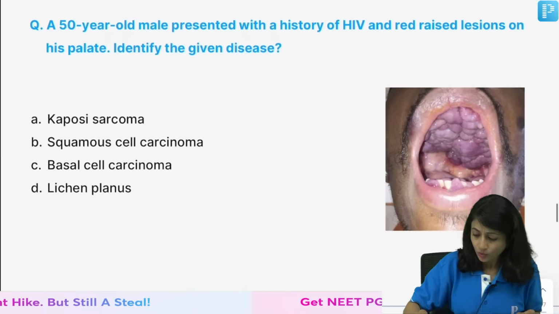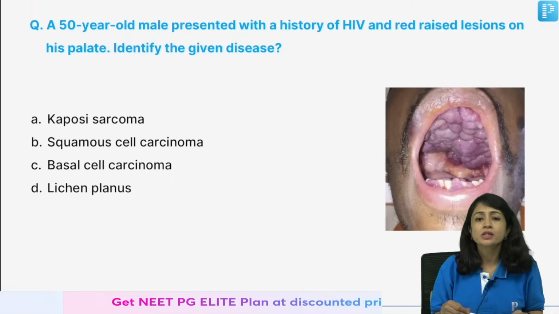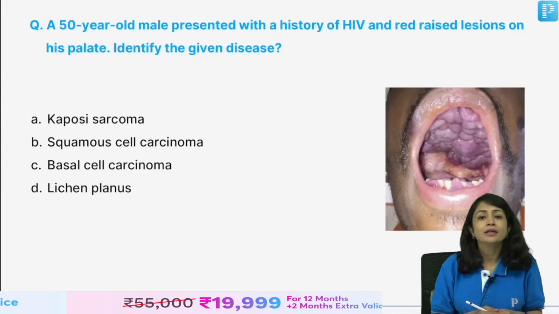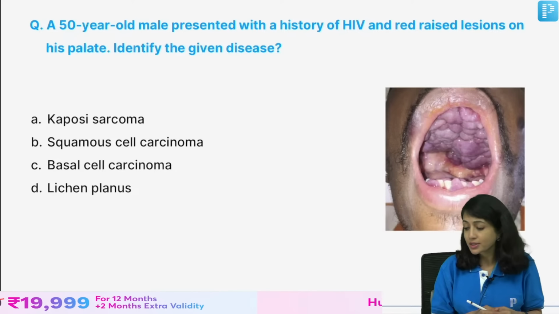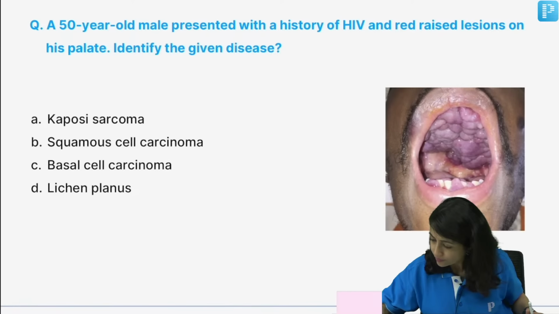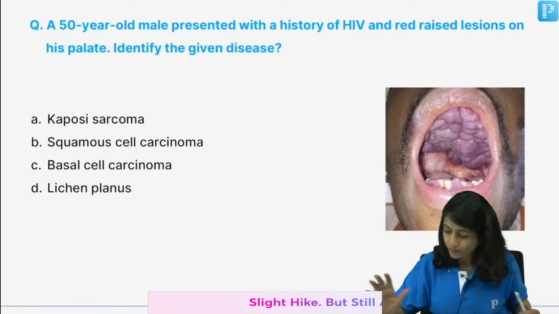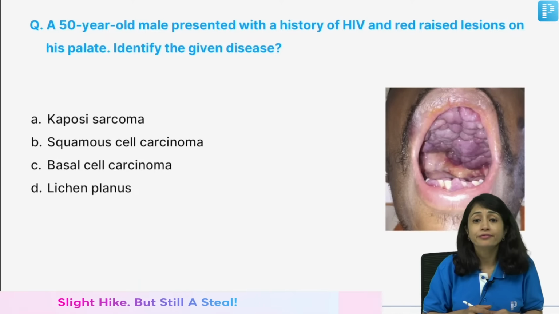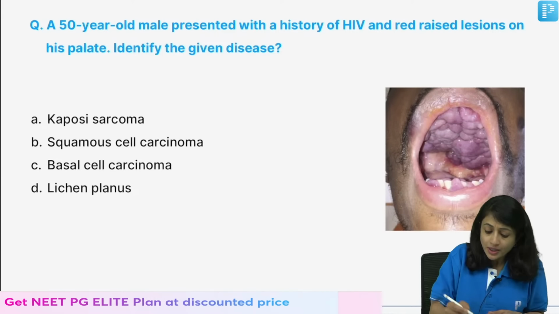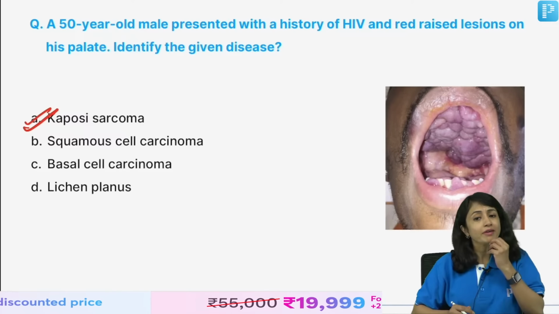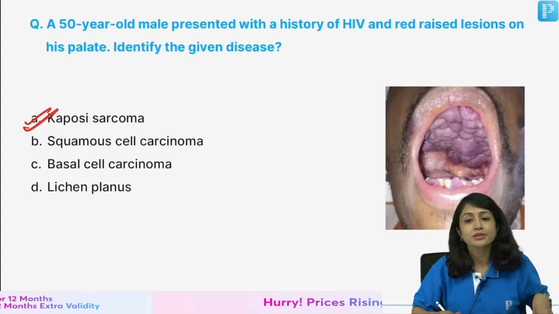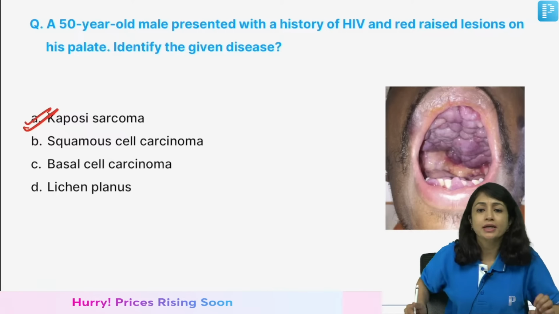Okay. What is this? A 50-year-old male presented with history of HIV and red raised lesions on the palate. What is the given disease? Good. So again, a very important and common question which is asked in your exam. Yes, this is Kaposi Sarcoma. What is the virus which causes Kaposi Sarcoma? Which virus is responsible for Kaposi Sarcoma?